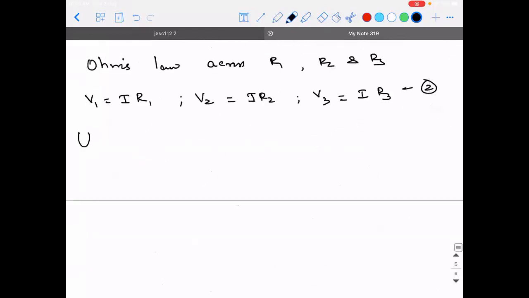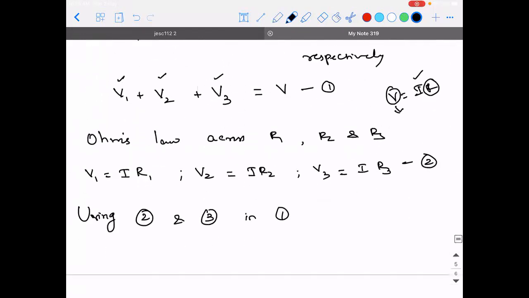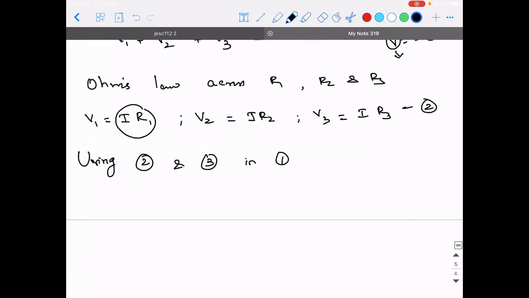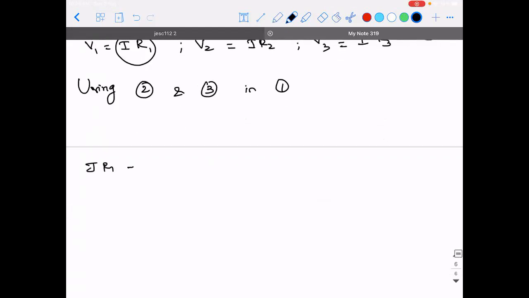So, using 2 and 3 in 1 will give me what? In the place of V, I will write I into R1. So I into R1 plus I into R2 plus I into R3 should be equal to I into RS.